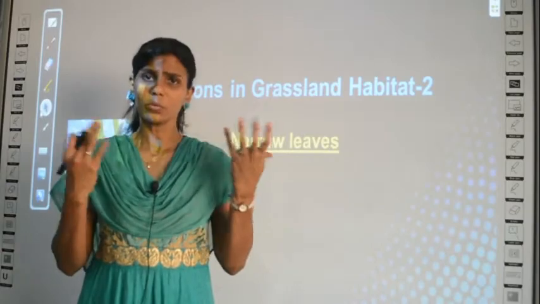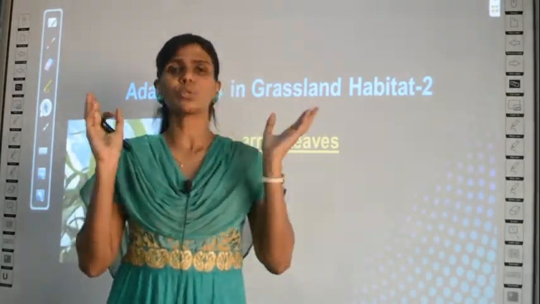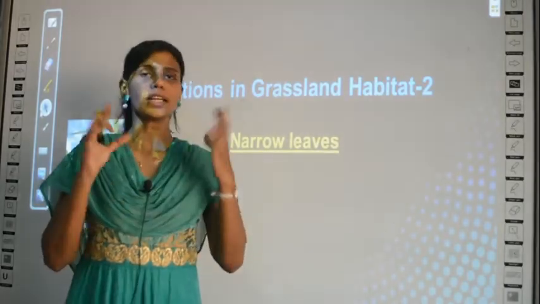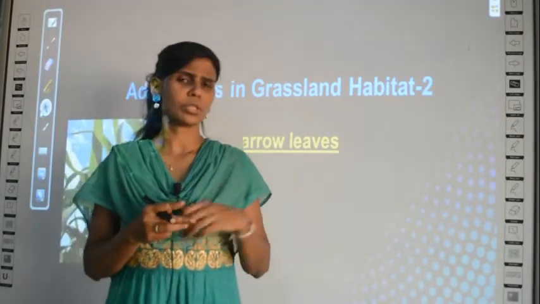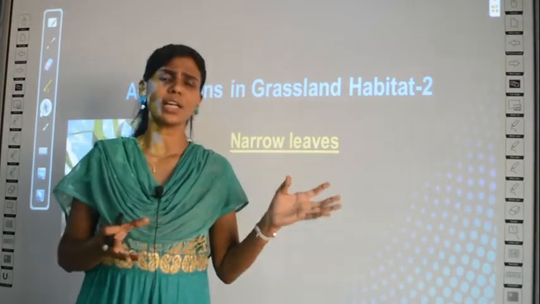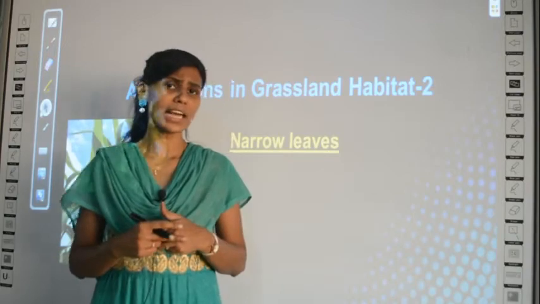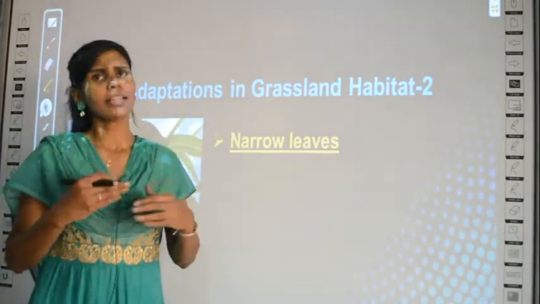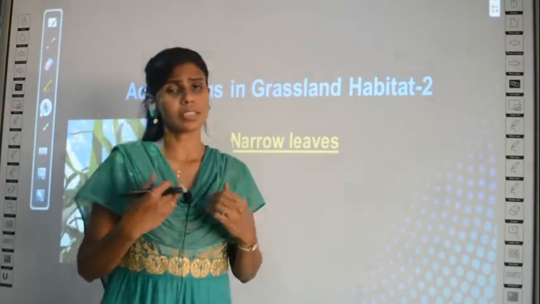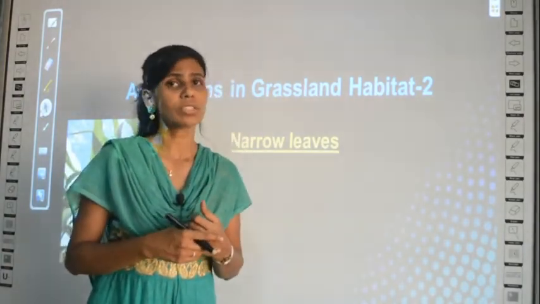All other water, whatever you pour to a plant, will be lost through the leaves to the atmosphere. It will go back to the atmosphere through the leaves. That process is called transpiration. So already we have learned there is only very little rainfall in the grassland habitat. You already don't have proper rainfall. So in that, even the water that is taken is released by transpiration. What will happen? The plant cannot survive, no.